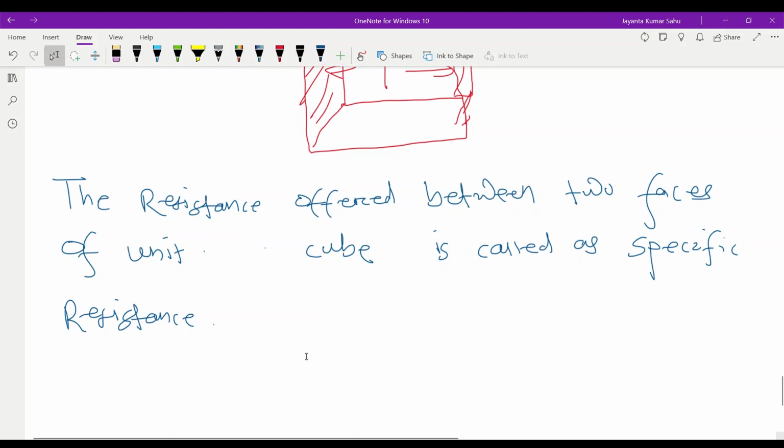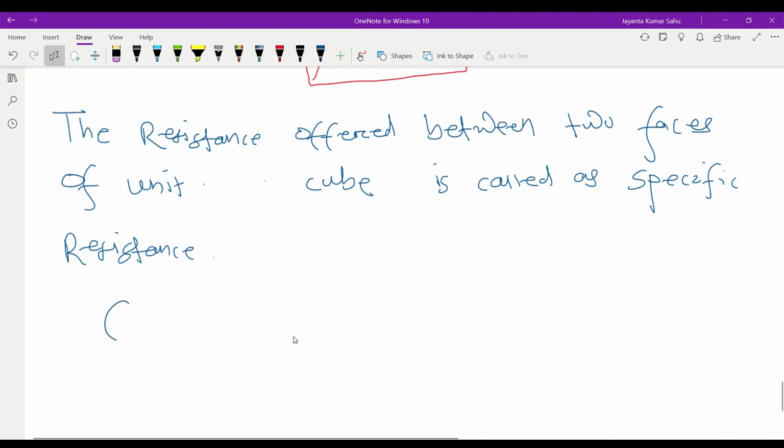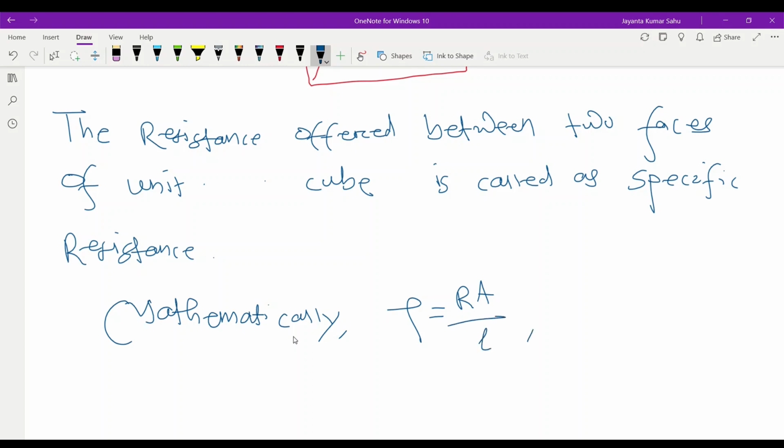Mathematically, we can write rho is equal to RA divided by L. What is its unit? Ohm meter.